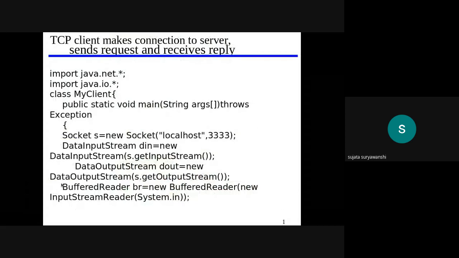So in the previous lecture, we have seen about UDP, how to create a UDP client and a UDP server. We have also seen the TCP client, the difference between the TCP and UDP protocols, and the use of each protocol.